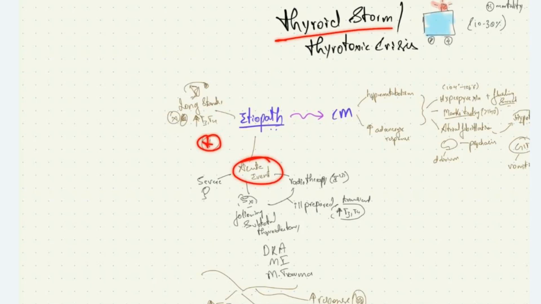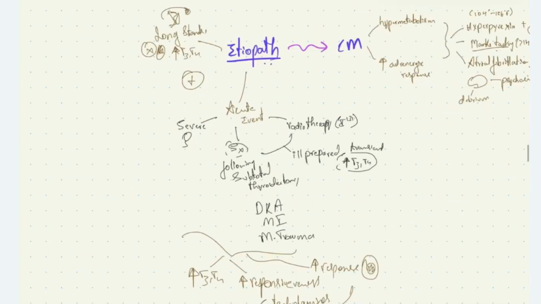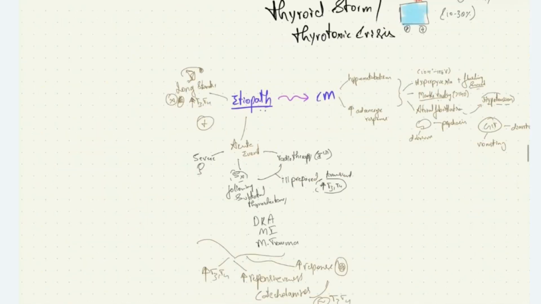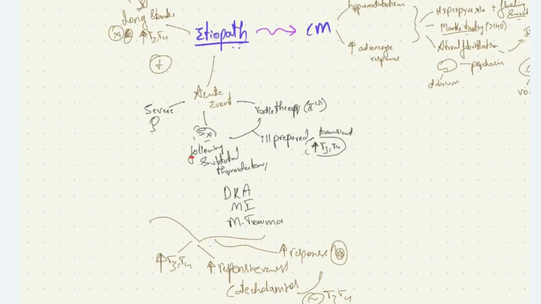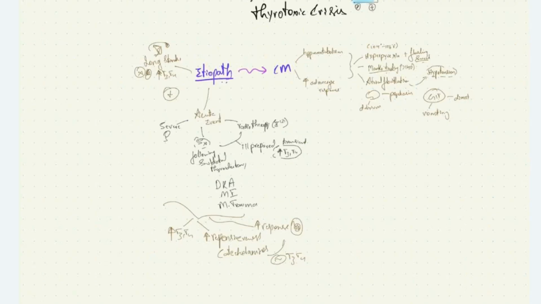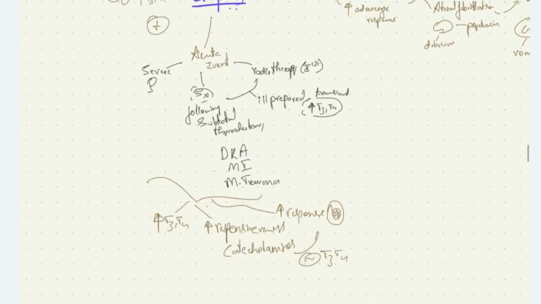Now, what are those acute events leading on to thyroid storm or thyrotoxic crisis? Those are severe infections like sepsis, and the patient can develop thyroid storm following subtotal thyroidectomy and radiotherapy with iodine 131. If the patient is ill prepared before the surgery, there can be a transient increase in T3 T4 leading on to thyroid storm. Diabetic ketoacidosis, myocardial infarction, and major trauma are other events associated with thyroid storm.